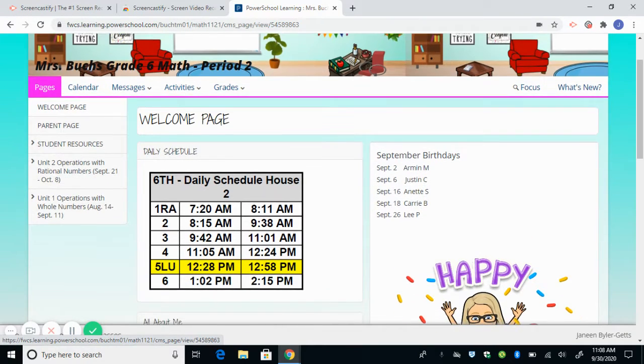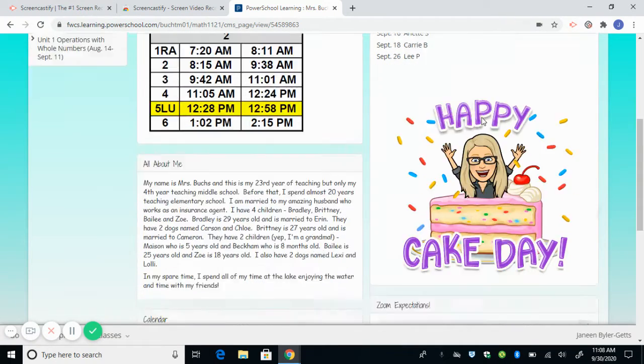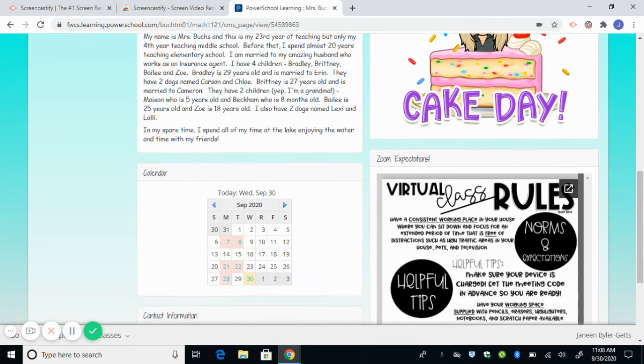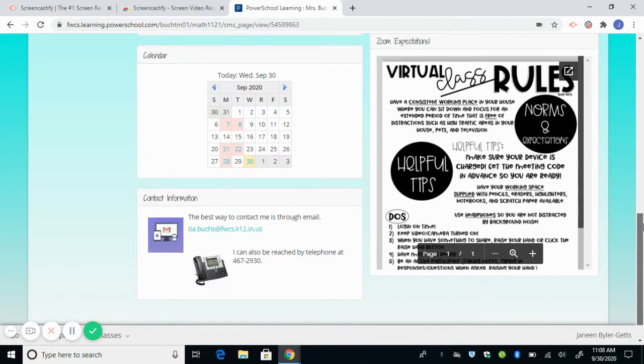Open it up to the welcome page, which will show you our daily schedule, the birthdays for the month, some information about me. This is a calendar where you can click on and see the different assignments or different things that might be due through the LMS or Power School. And I have on here our virtual expectations for Zoom. And then again, my contact information.